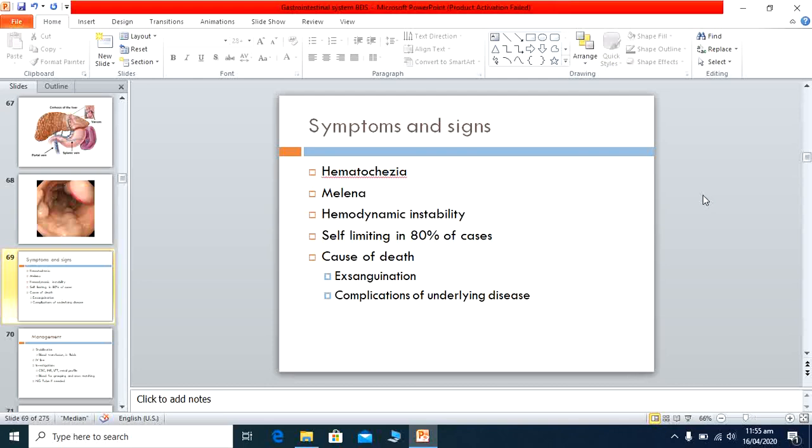How does the patient present to us? Definitely when the bleeding occurs in the stomach, there may be hematochezia, meaning fresh blood in the stool. Sometimes a small amount of bleeding occurs, then black tarry stool is passed from the anal canal, which is known as melena stool.